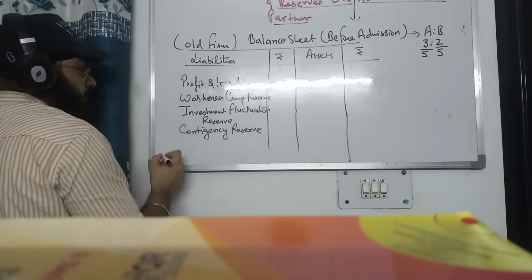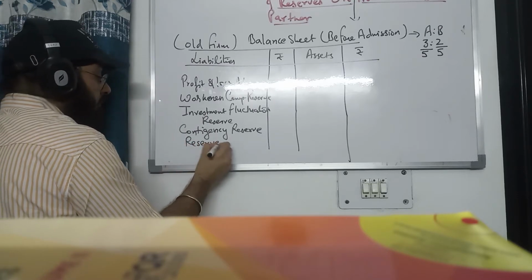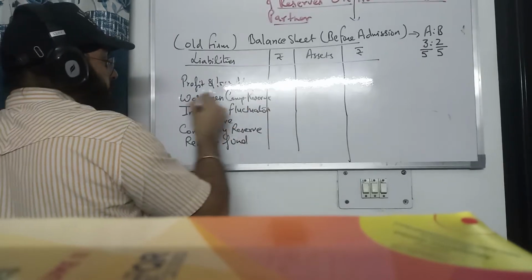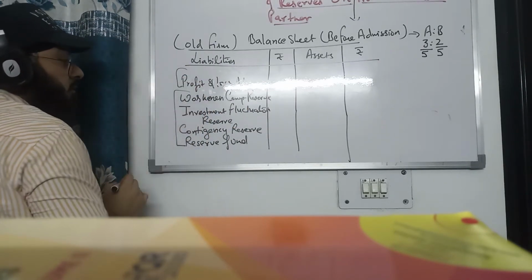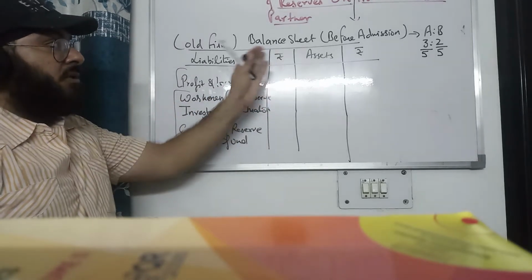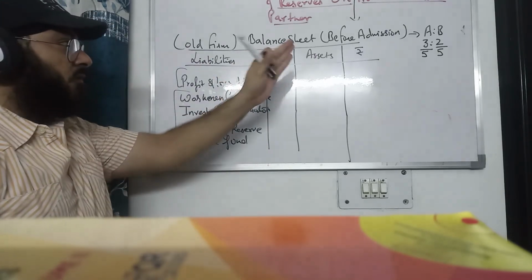Then we can say reserve fund or general reserve. So these are reserves. This is accumulated profit which is appearing in the books before admission, that is at the time of the old firm, by the efforts of A and B.